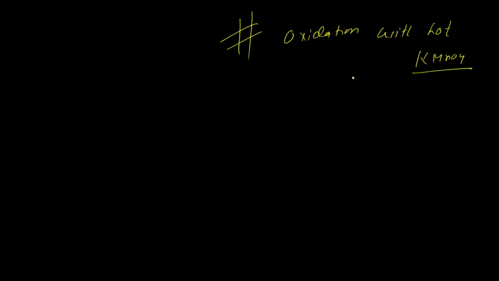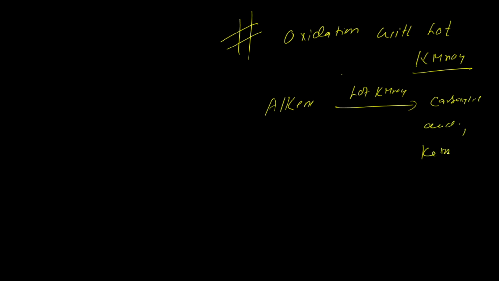So alkene with hot KMnO4 forms carboxylic acids, ketones or carbon dioxide. It depends on which alkene you have taken.